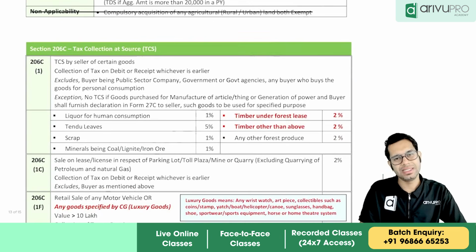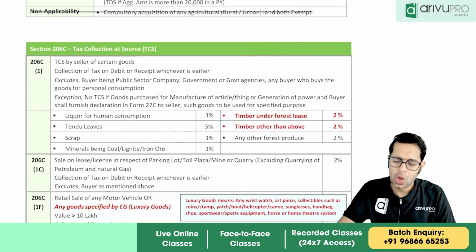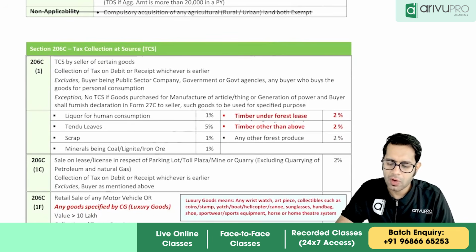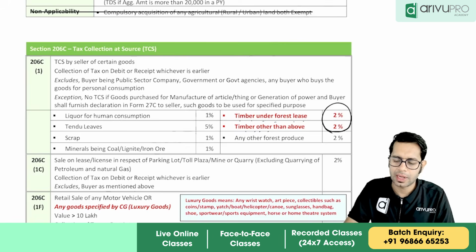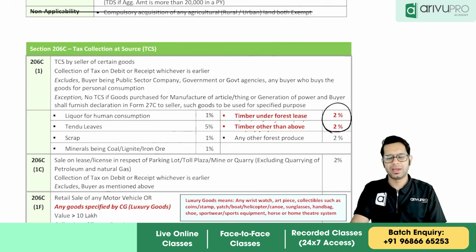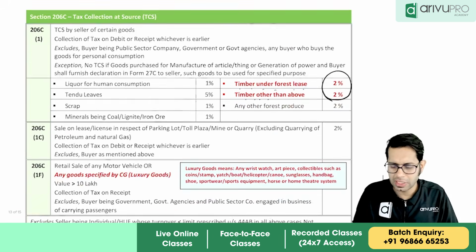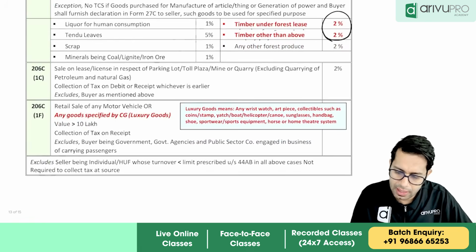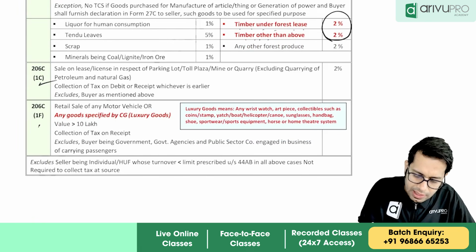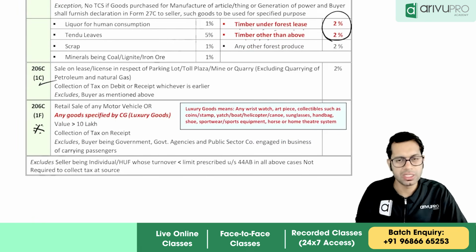Then under TCS, is there any change, sir? Yes, under TCS on timber under forest lease and any other type of timber, the rate has now been reduced from 5% to 2%. Then this is anyway the same. Here there is a change. This is a good change, an important change.